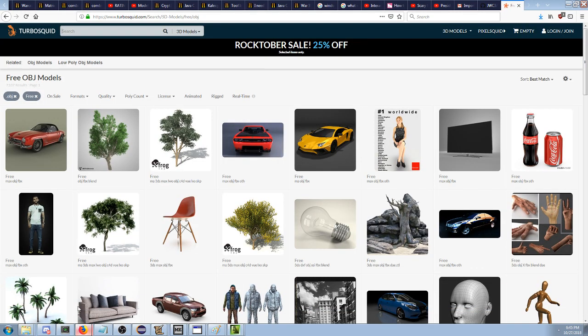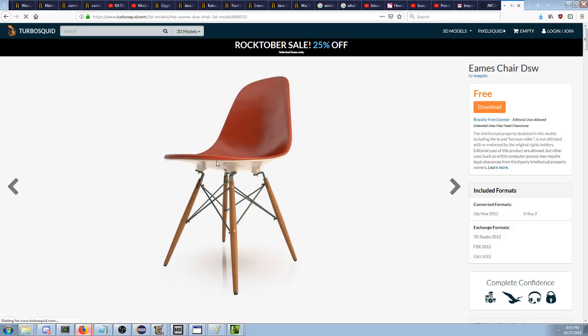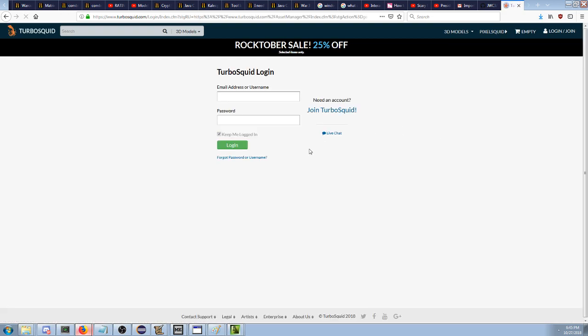So what we're gonna do, we're just gonna download. What is this? This is a model? I could have this chair in Warcraft. This looks like they're selling me the chair. Sure, free download. Let's put this chair. It'll be a doodad. Oh, I have to make an account. That's not free. Oh, no. This is a video. I need it now. I need it now, people.